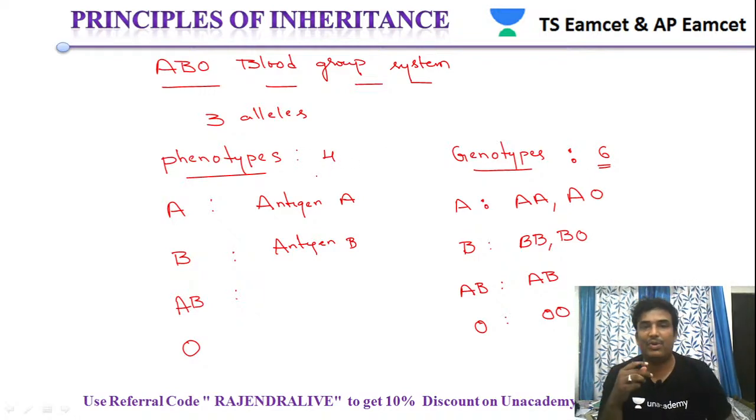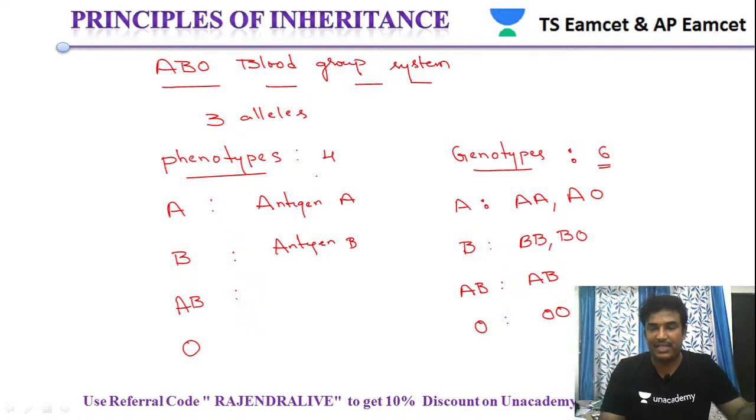So the ABO blood group system is the best example of multiple alleles. It has 3 alleles, 4 phenotypes: blood group A, blood group B, blood group AB and O. Whereas if you see genotypes, it has 6 genotypes. These 6 genotypes are AA, AO, and blood group B has BB and BO. Blood group AB has AB and O has OO.